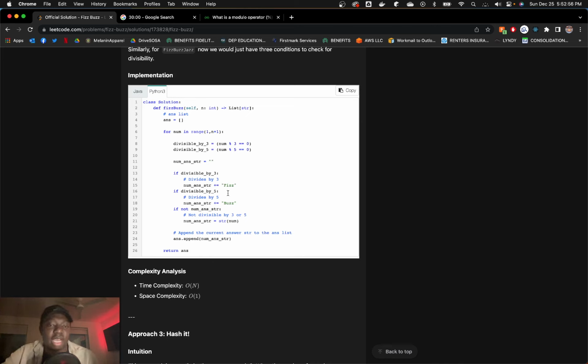You might want to say, divisible by 3 first, add fizz. So if divisible by 3 first, add fizz. If also divisible by 5, add buzz. Otherwise, if we have no answer so far, that means it was not divisible by 3 or 5. Then we can just add the number. That's the solution we should look for, I think.